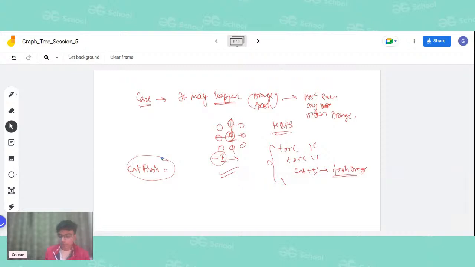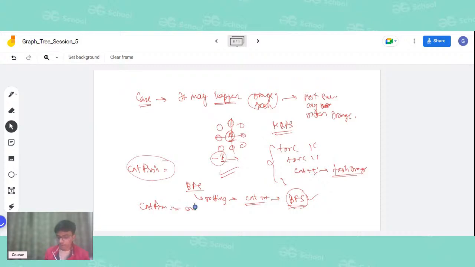After that, when we were doing the BFS part, we were rotting oranges. While in the process of rotting oranges, we will keep another variable count and do a plus plus to keep a count of all the oranges that have been rotten by our BFS algorithm. After the BFS gets over, we will check whether count fresh is equal to this count or not.